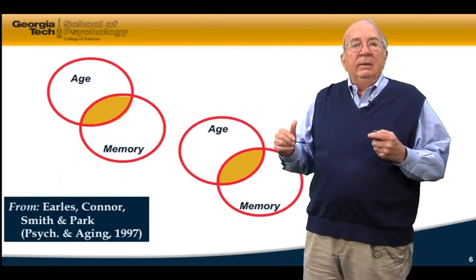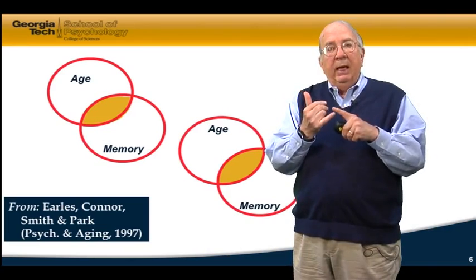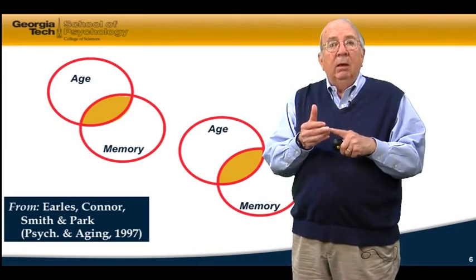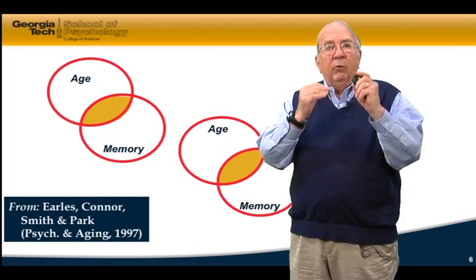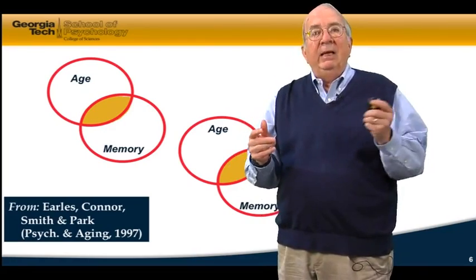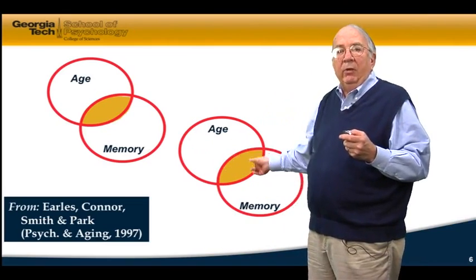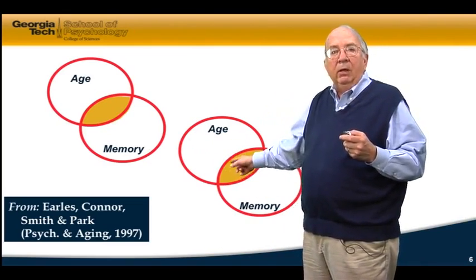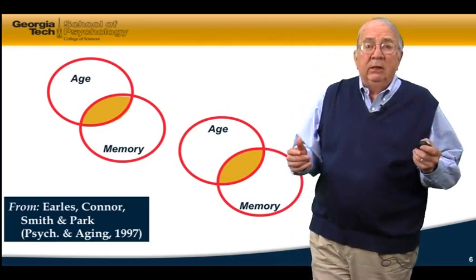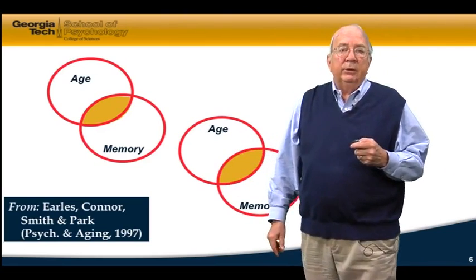We did a study where we looked at health, self-reported health, things like how do you feel relative to how you felt 10 years ago, or how many medications are you taking. Lots of self-rated statements about one's health, and we looked at how that influenced the correlation that we see between age and memory. Now, I'm using these Venn diagrams to show that there's some overlap here between the age variable and the memory variable, and that is, in fact, the sort of overlap that we see in these models.